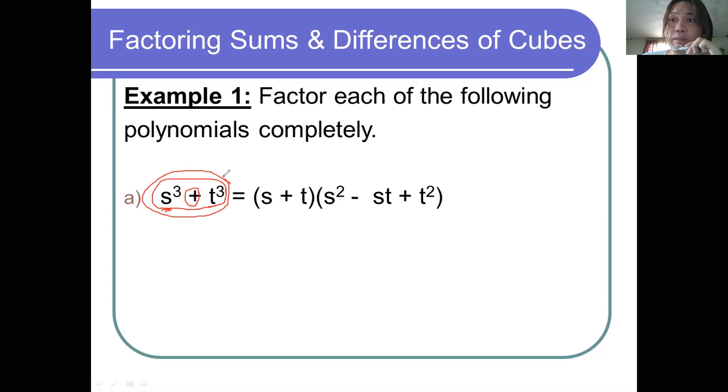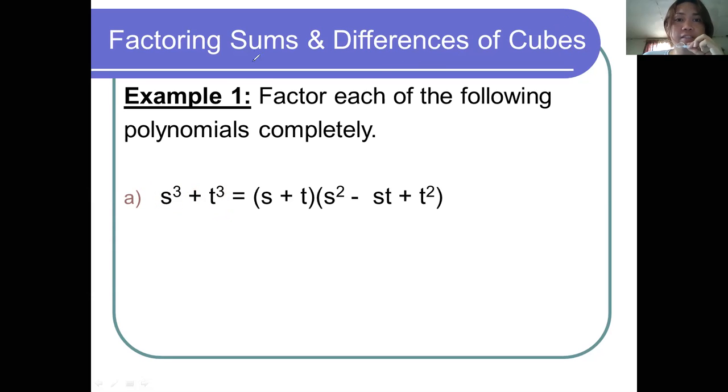That means we can apply the pattern that I just introduced a while ago. How do we factor the sum of two cubes using the pattern? As I mentioned a while ago, the first thing that we are going to do is get the cube root of the first term. What is the first term?